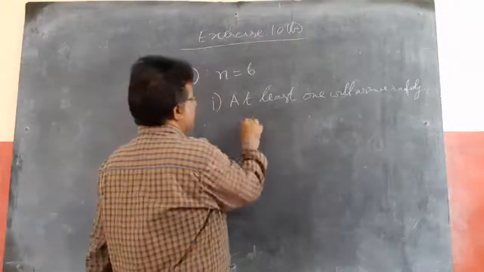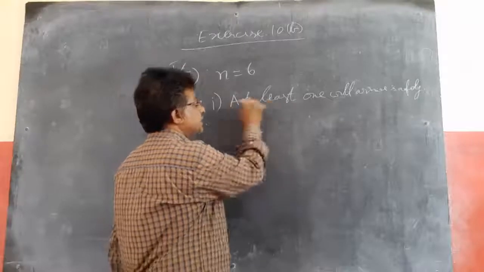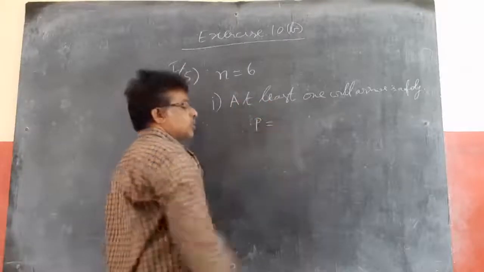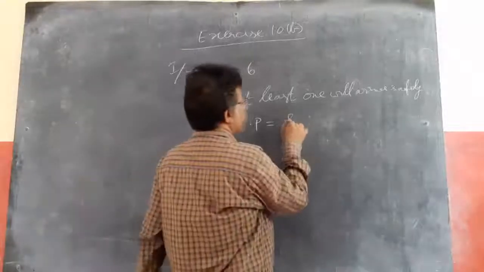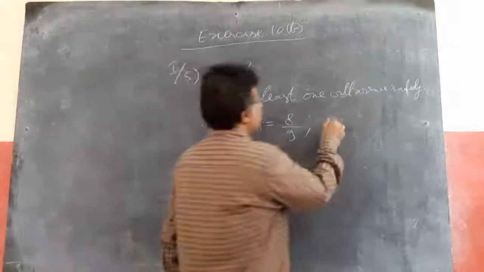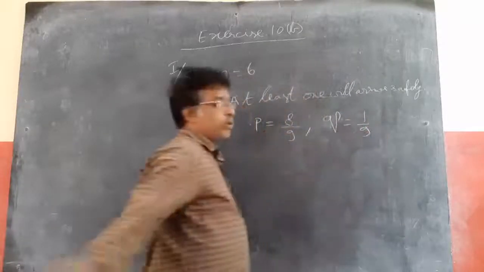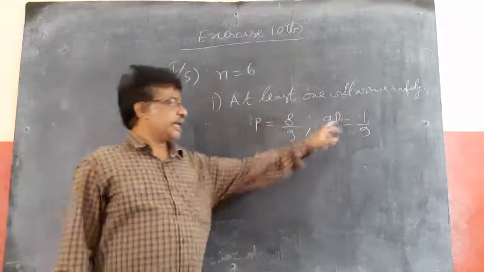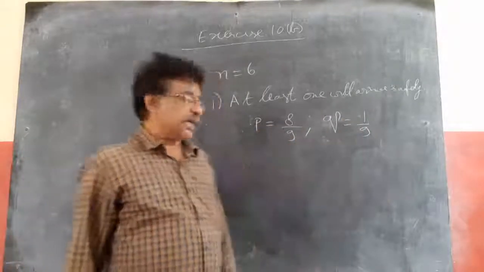So the probability of success, reaching safely, is 8 by 9. And the probability of failure, breaking, is 1 by 9.